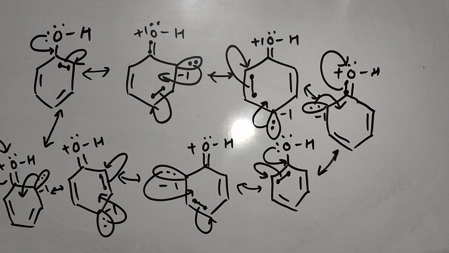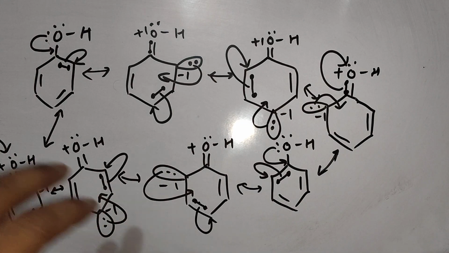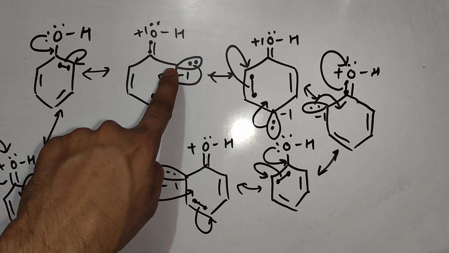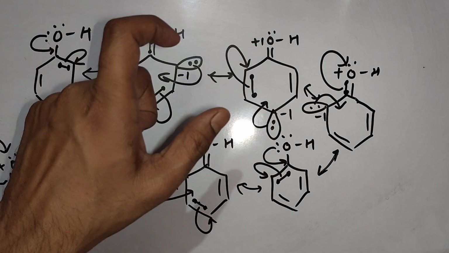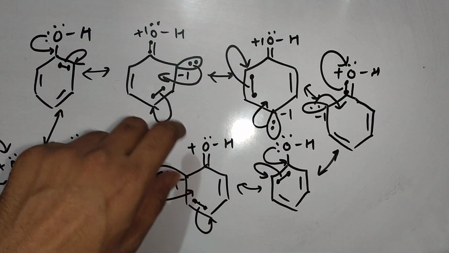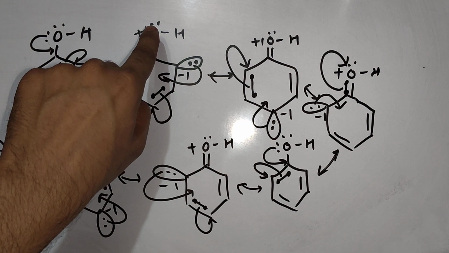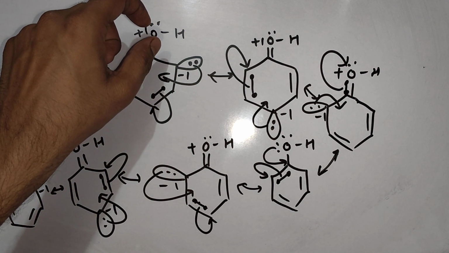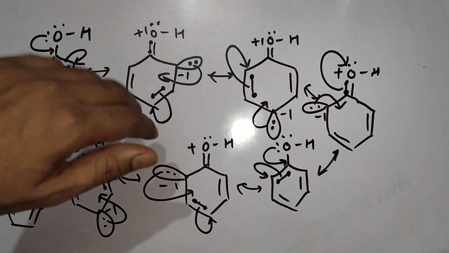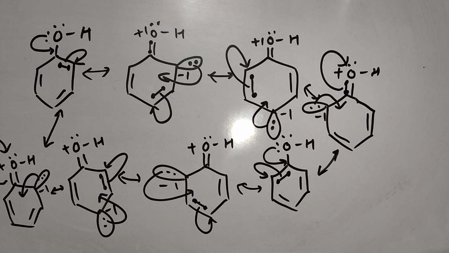Now due to resonance you can check on which positions electrons are present in the form of lone pair. First is oxygen. You can check oxygen has a lone pair, but oxygen will not give its lone pair to the electrophile, as I have told you earlier, because oxygen is a highly electronegative atom, 3.5. It will not give its electron easily to the electrophile.